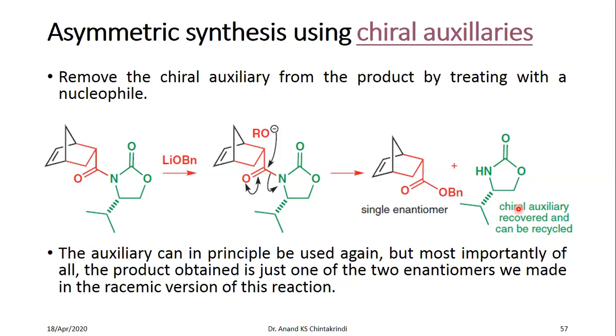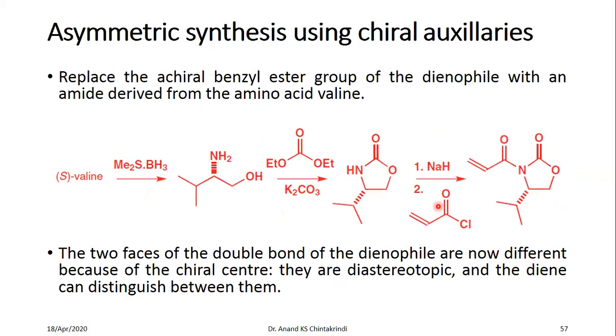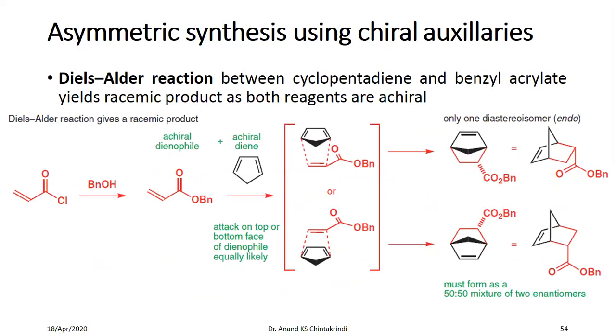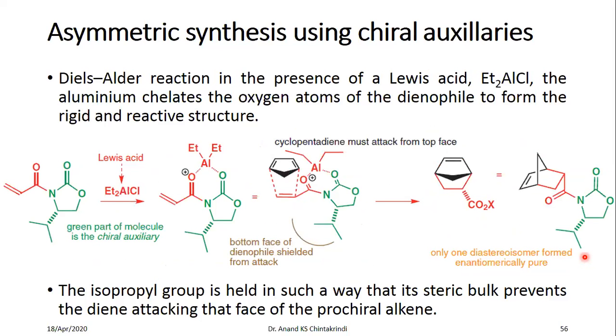Now this was the method if you want to have this particular enantiomer. You have seen in the first slide of the Diels-Alder reaction that it is possible to get both the enantiomers. So if you are interested in the other enantiomer, what will you do?